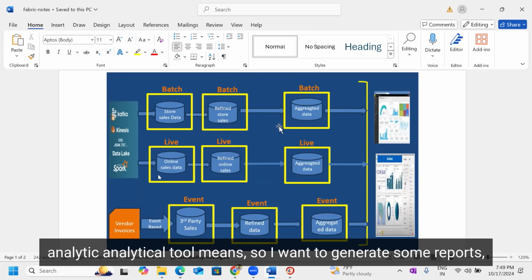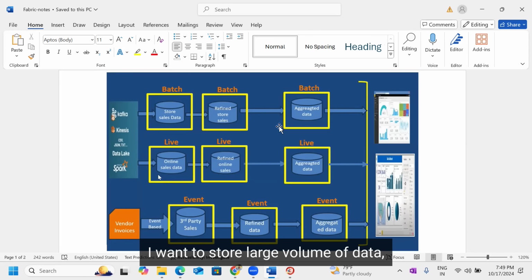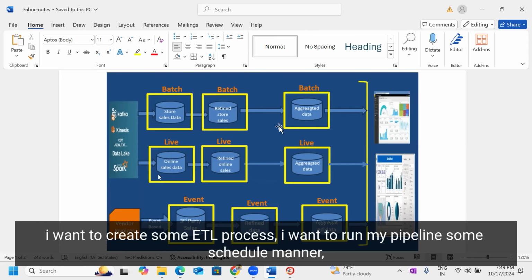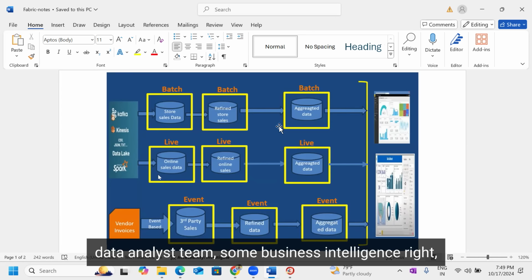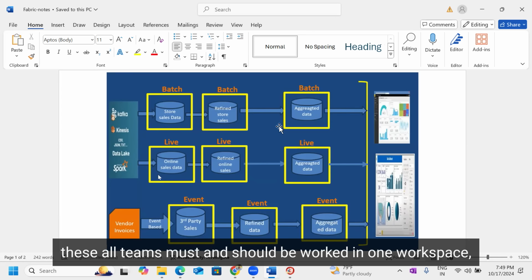Analytical tool means I want to generate reports, store a large volume of data, create ETL processes, and run my pipelines on a schedule. I want to work with multiple teams like the data engineering team, data analyst team, and business intelligence, right? All these teams should work in one workspace.